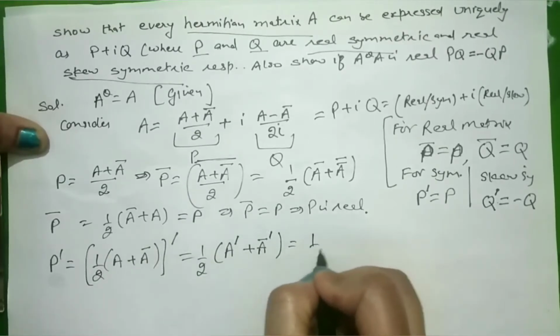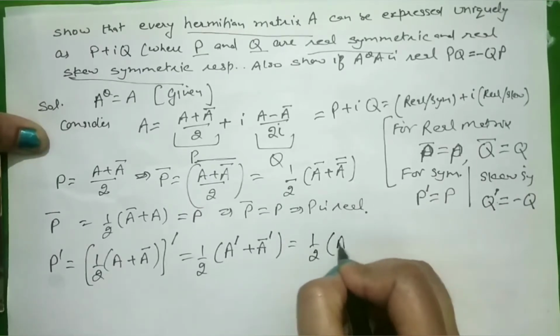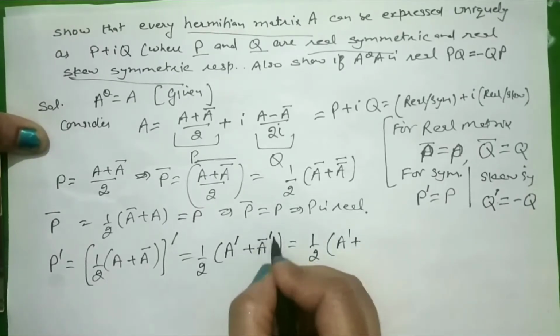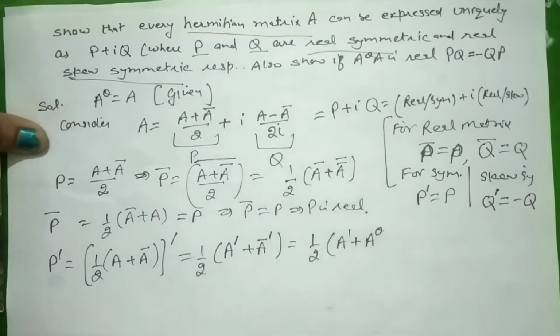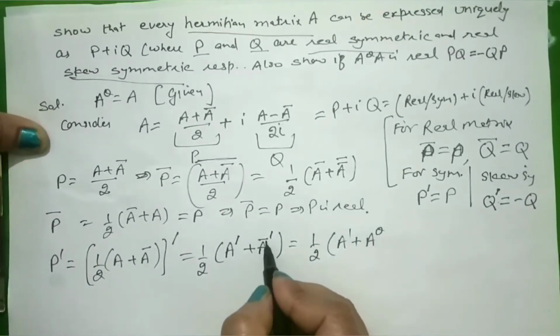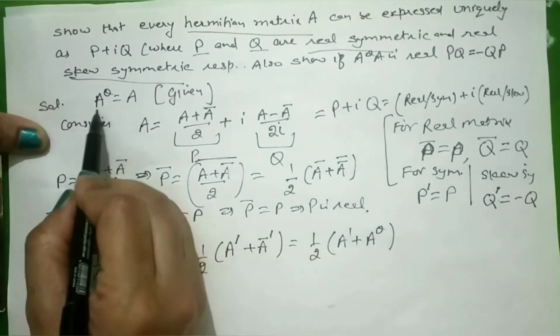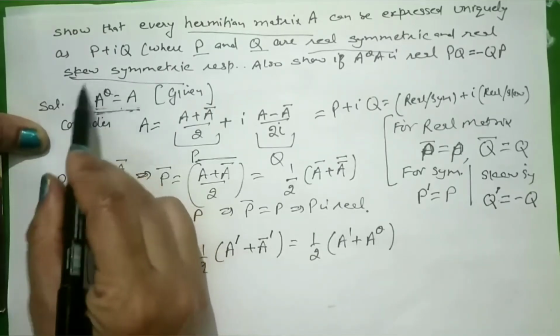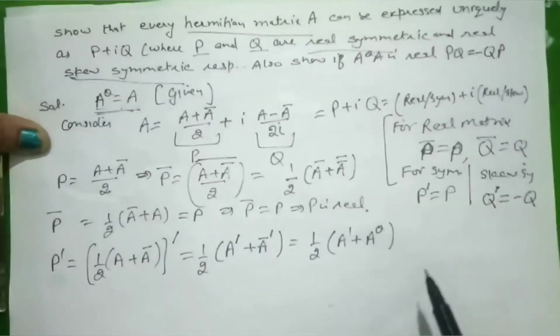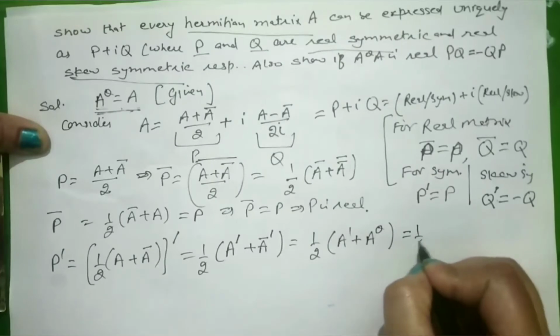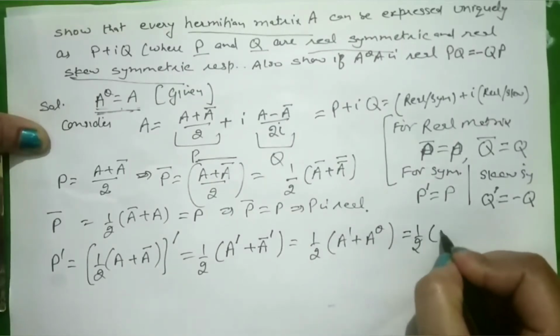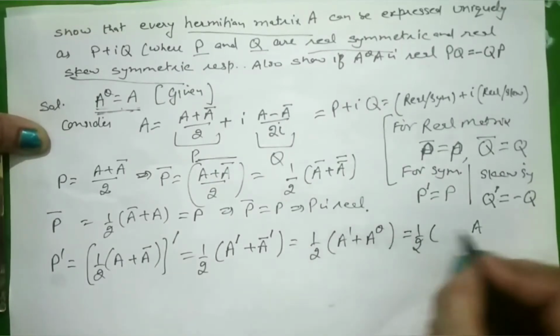Right? So now these two operations, conjugate and transpose, together are known as A theta. And what is A theta? A theta is A, it is given in the question, it is a Hermitian matrix. So we get A here in place of A theta.